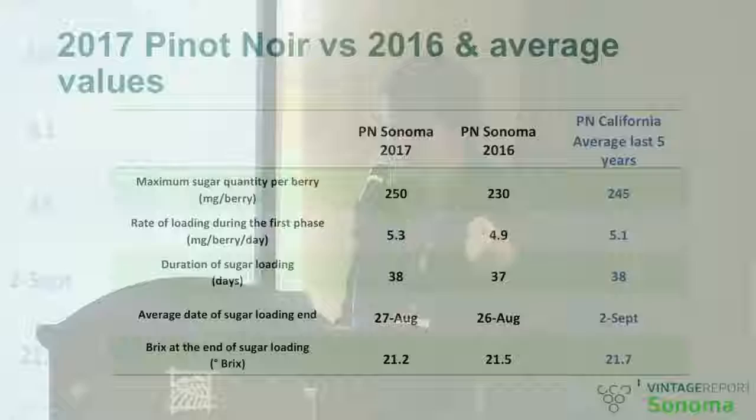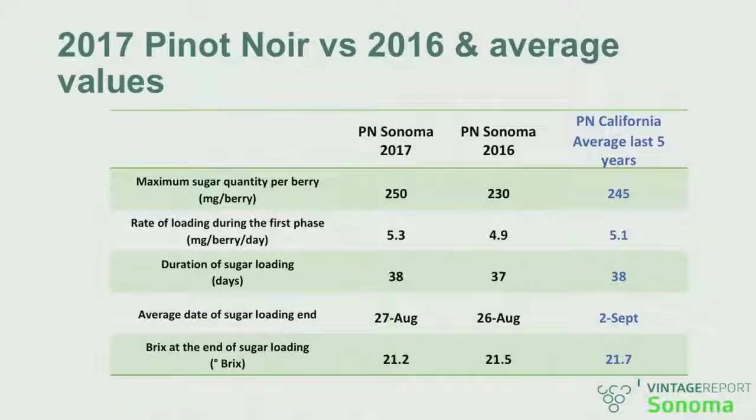So, essentially, compared to the previous years, we don't see such a huge gap between the last 2 years. The sugar loading occurred naturally and stopped around 250, which is not so different from the previous 2 years. Actually, the last column is the average of the last 5 years. So the take-home is we were on par with previous vintages. The duration of sugar loading was not reduced.